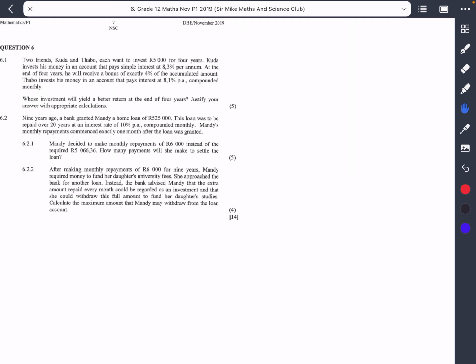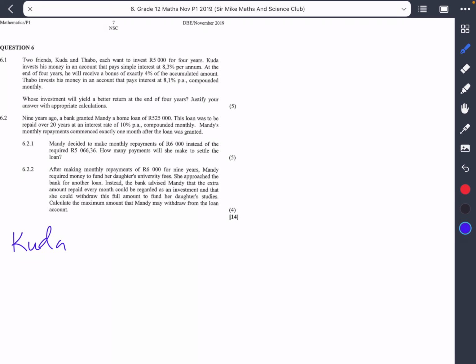So, whose investment will yield a better return at the end of 4 years? Justify your answer with the appropriate calculations. So let's see who will accumulate a better amount at the end. But I can bet you, ladies and gentlemen, that Tabo will get an amount that's better than that of Kuda. Let's just find out. For Kuda, we know he was using simple interest.